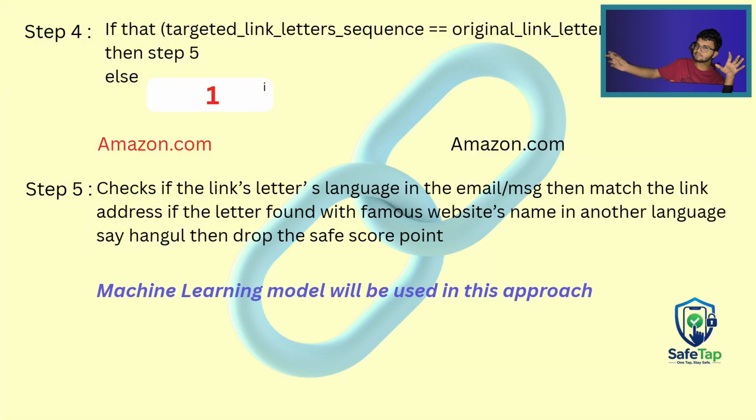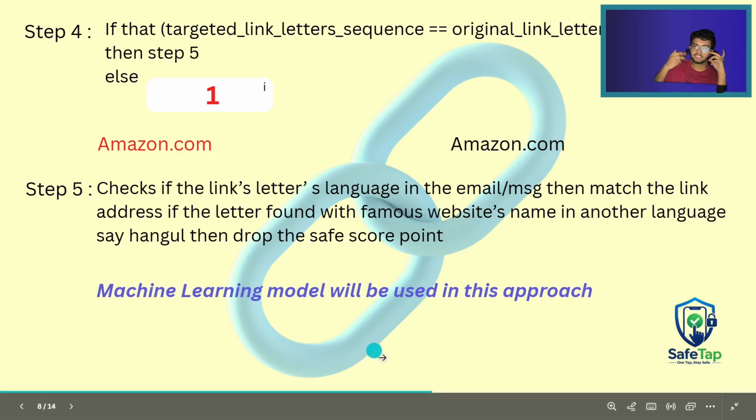If this website matches any famous website in any other language, if it is found, then the safe score will decrease. So it will not give the very dangerous result, it will just decrease the safe score, and other approaches will contribute to the score for the final result. And for these approaches, machine learning models will be used to detect which language these websites are actually in.